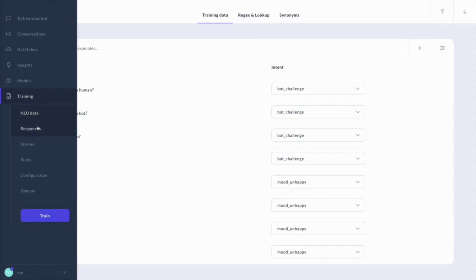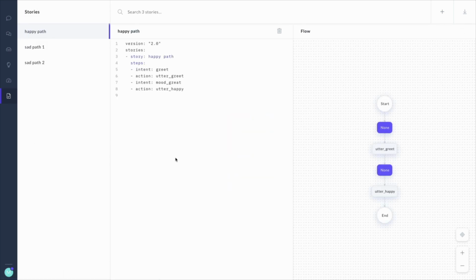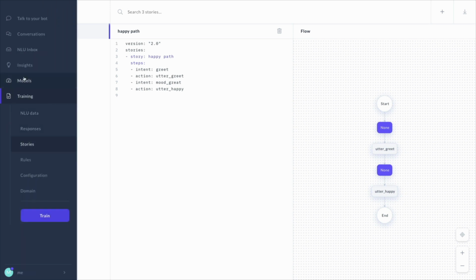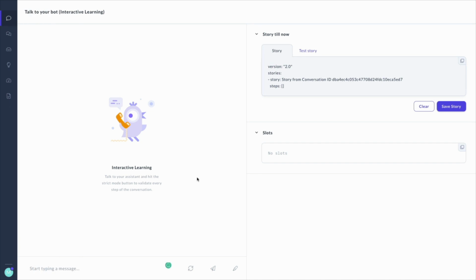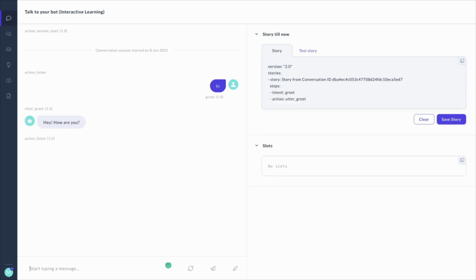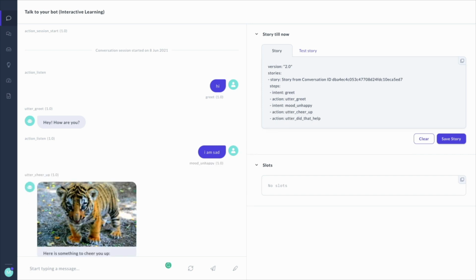From here, we can also have a look at some of our stories. But one of the more interesting things that you can do from here is you can go to this Talk to Your Bot section over here to actually talk to your assistant in the Rasa X interface. So I'll quickly talk to it for a bit. I can say hi. It asks me, hey, how are you? And in the demo assistant, if I were to say, I am sad, it will try to cheer me up with a picture of a tiger.